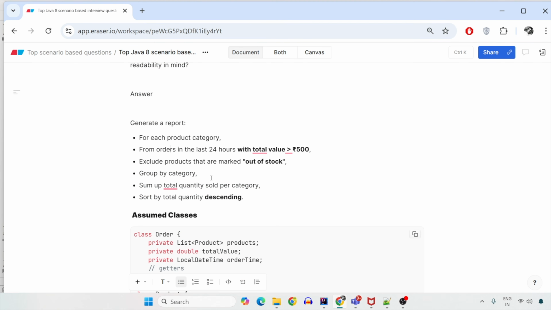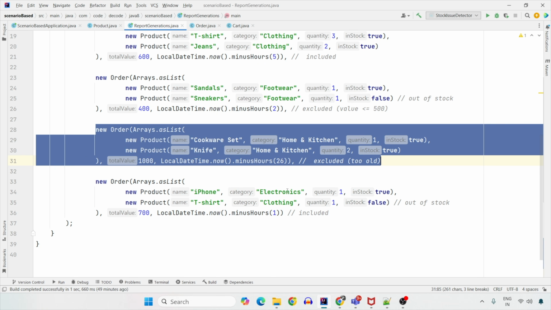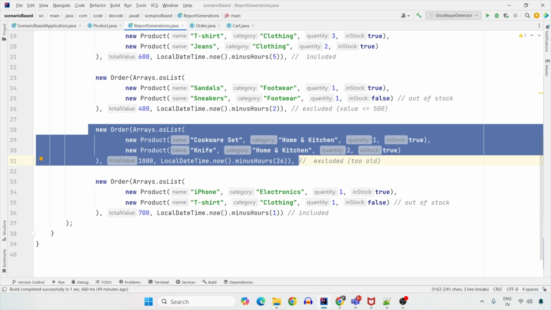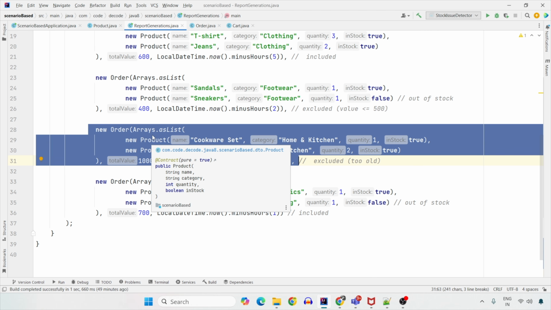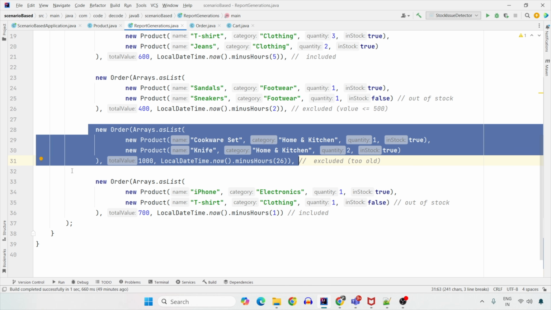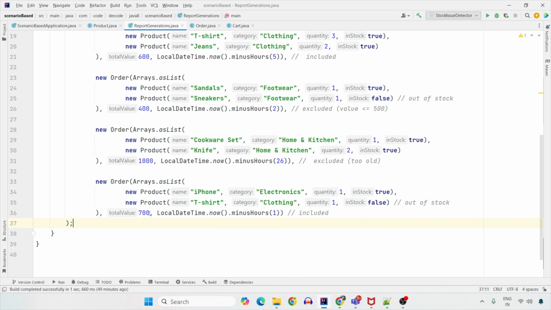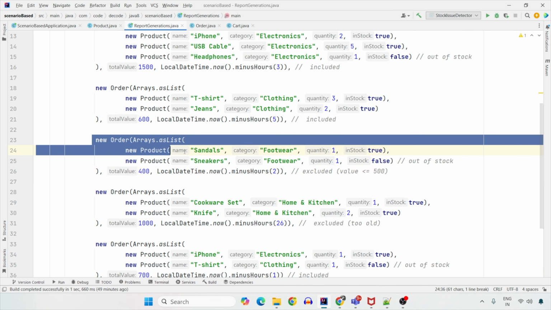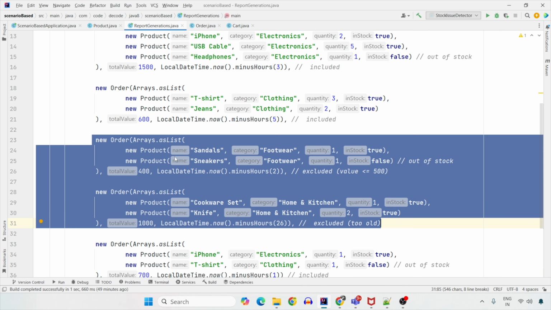The second thing is its value should be greater than 500. So when we create it, we also create the total value. So this is anyways out of consideration as it is placed before 24 hours and we don't want to show its record or report before 24 hours orders. So the only thing that we need to look at these 4. So its total value is 700. It is greater than 500. We can take this. Its value is less than 500. It is just 400 rupees order, which is a low priced order, which is why we don't want it. So this is also out. So these 2 are out from our list. This is in, this is in.